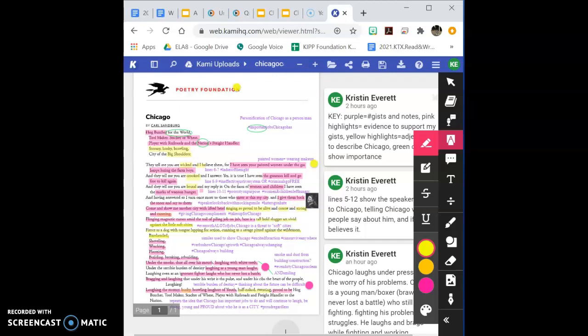So step 1, what is an analytical question? An analytical question is a question that asks why, how, or explores deeper meaning. Some examples would be questions about theme, figurative language, personification. In this instance, we are looking at what is Chicago like and how is Chicago like a person.